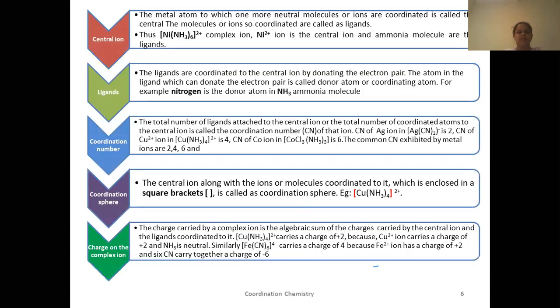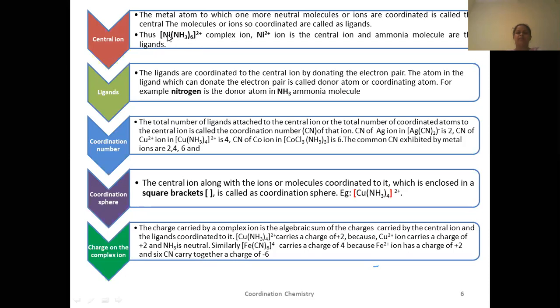Now let us see the other terms that you have to remember in order to understand this chapter. The first term is central ion. What is a central ion? All these coordination compounds are mostly formed by transition metal ions. As these transition metal ions contain vacant d orbitals, they can easily accept electrons from outside. So the metals which are capable of forming such compounds are known as central ion. This central ion is written first. Whenever you write a coordination compound, the central ion is written first.